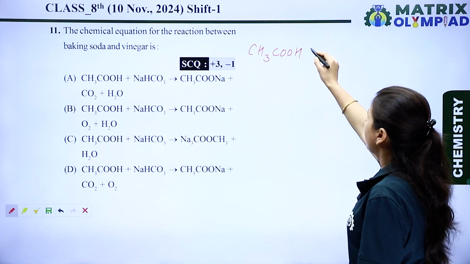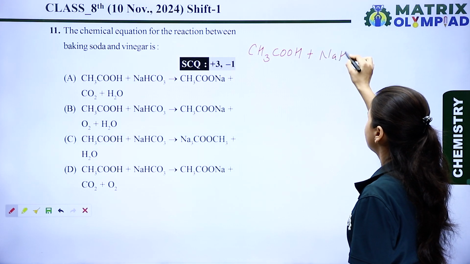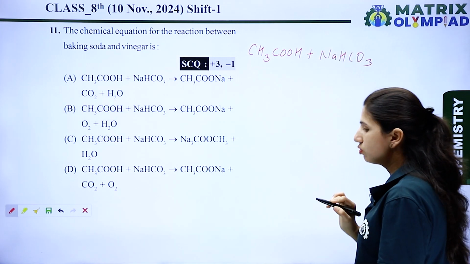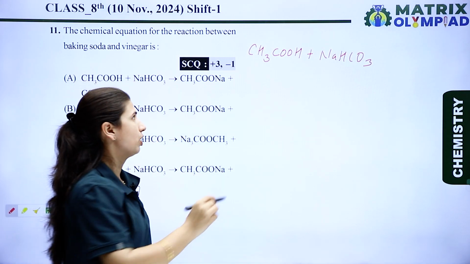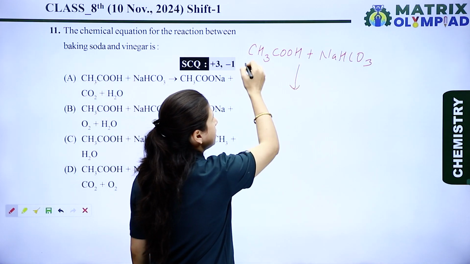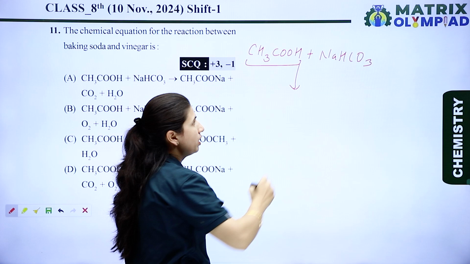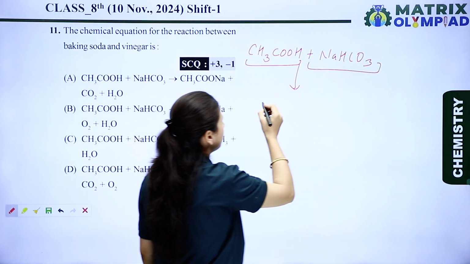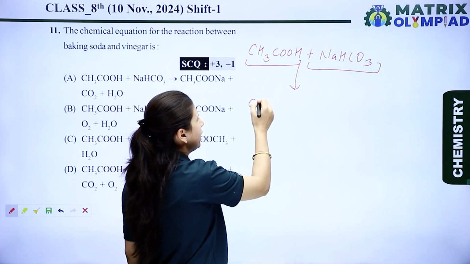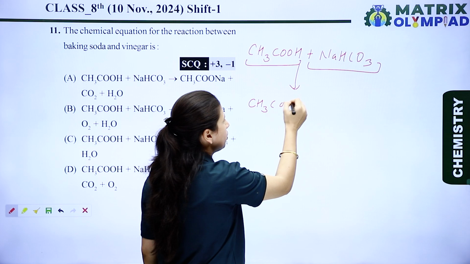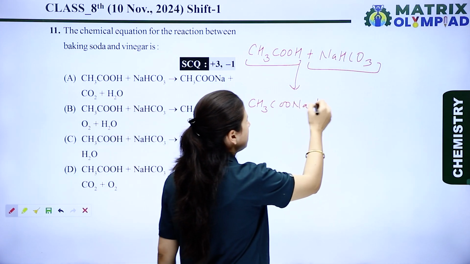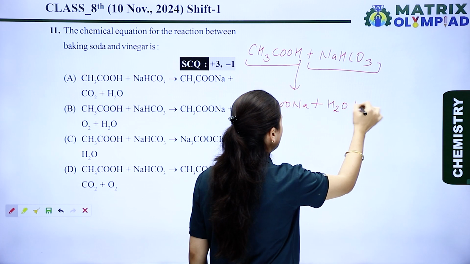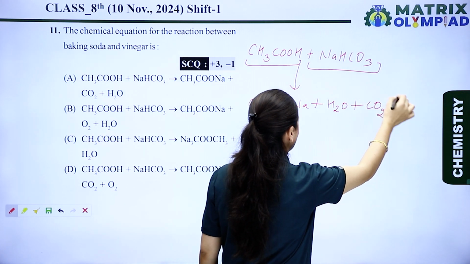When it reacts with NaHCO3, baking soda, which is also known as sodium hydrogen carbonate or sodium bicarbonate. So when CH3COOH, acetic acid, reacts with sodium bicarbonate, it gives a salt CH3COONa, meaning sodium acetate, plus releases a water molecule and carbon dioxide gas.